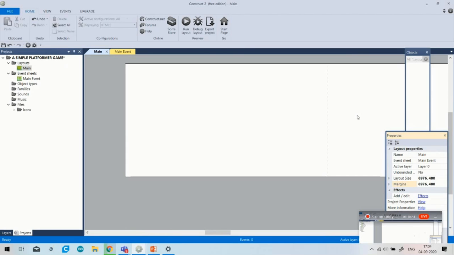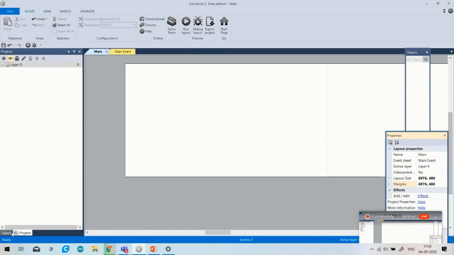Means when you play the Mario game, behind the screen they are using a camera that moves around whenever Mario is moving, and your screen appears like this. So when you make a very big game like Mario, you will use this window. But now we will choose only our layout size window, that is 6976 comma 480.